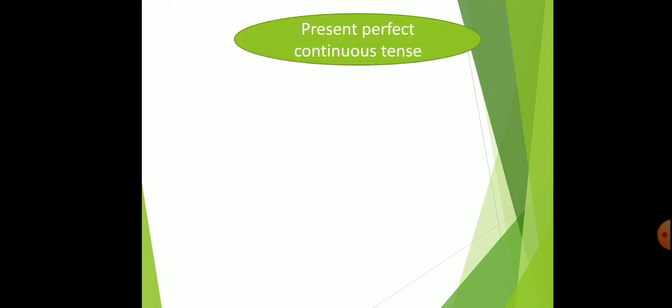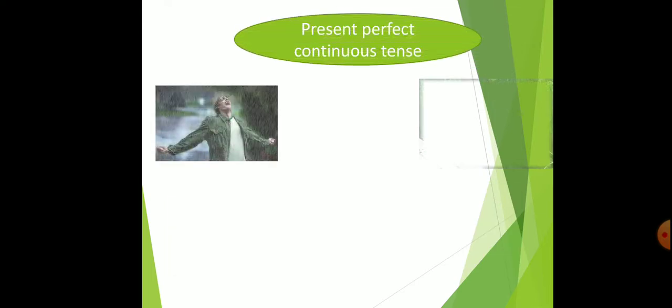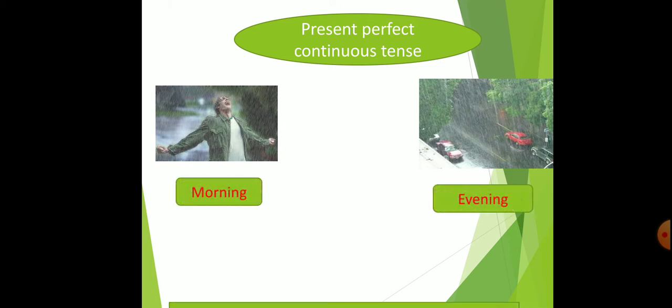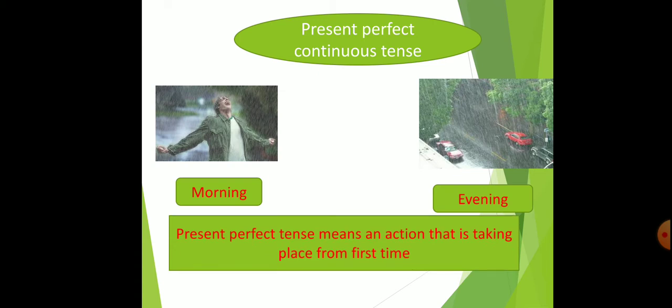Present perfect continuous tense. Present perfect continuous tense means an action that has been taking place for some time. That means the work which has started before but is still happening.